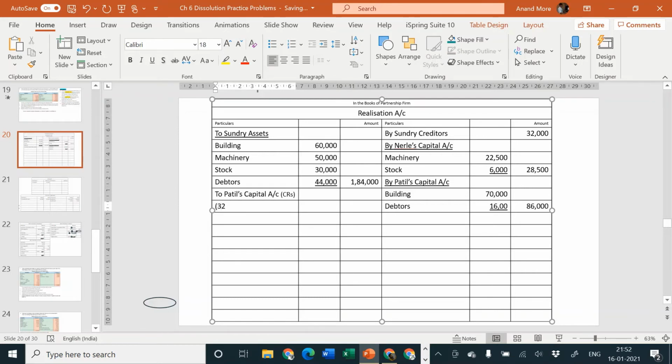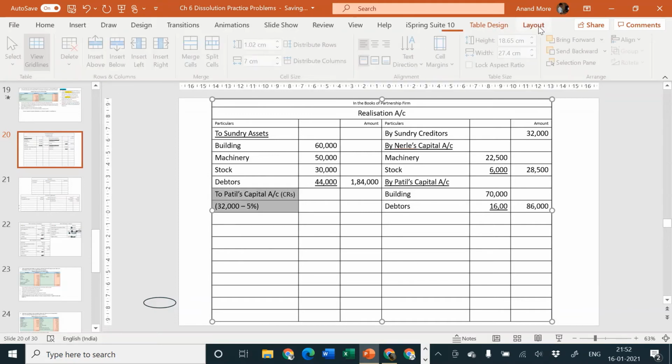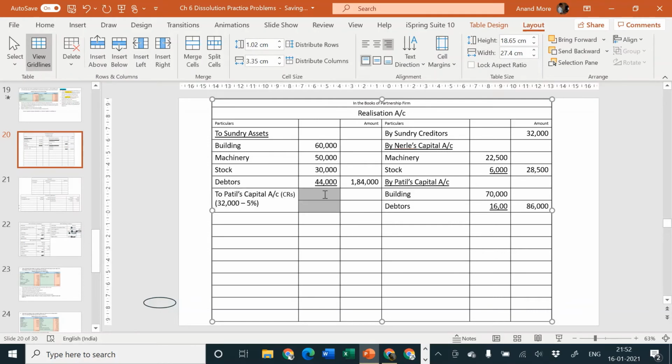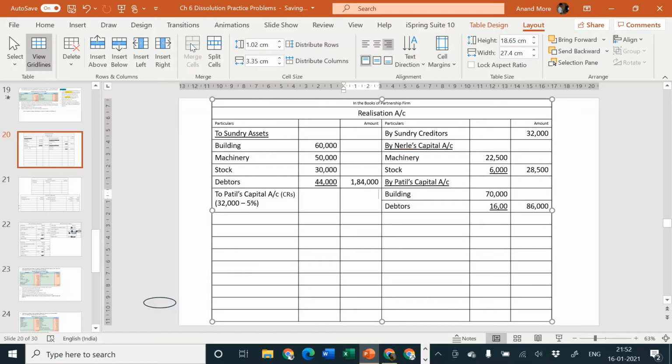Both ways are okay. 32,000 minus 5% is one method of considering it. 32,000 minus 5% is equal to 30,400. 1,600 is the amount of discount which is deducted from 32,000. So say 30,400.